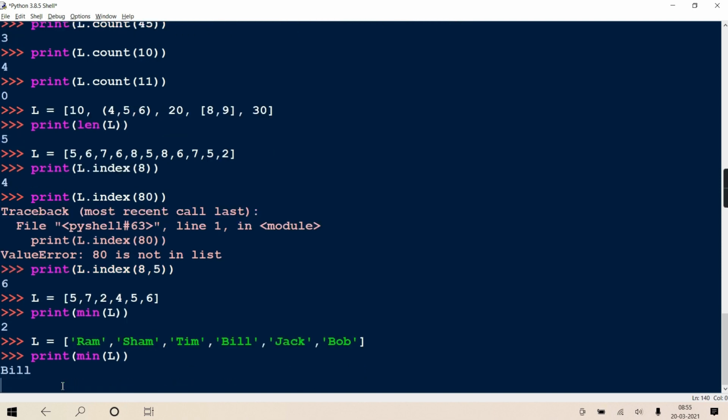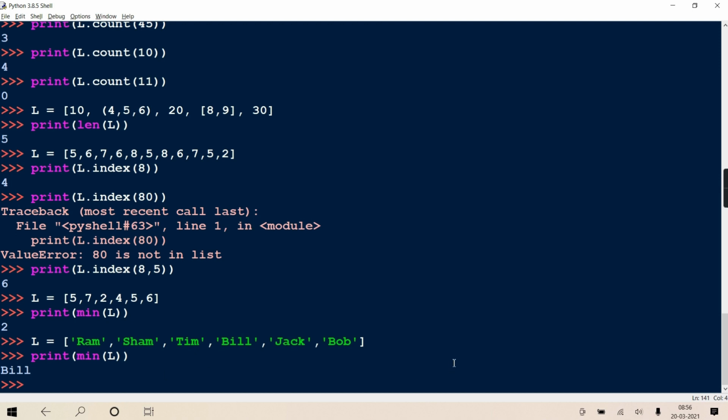So I hope Bill comes first, therefore Bill comes alphabetically. Now I hope you know it, A B C D E F G. When I alphabetically arrange them, so Bill only will come first. So Bill, then Bob, then Jack, then Ram, then Sham, and then Tim. So minimum, that is returned.